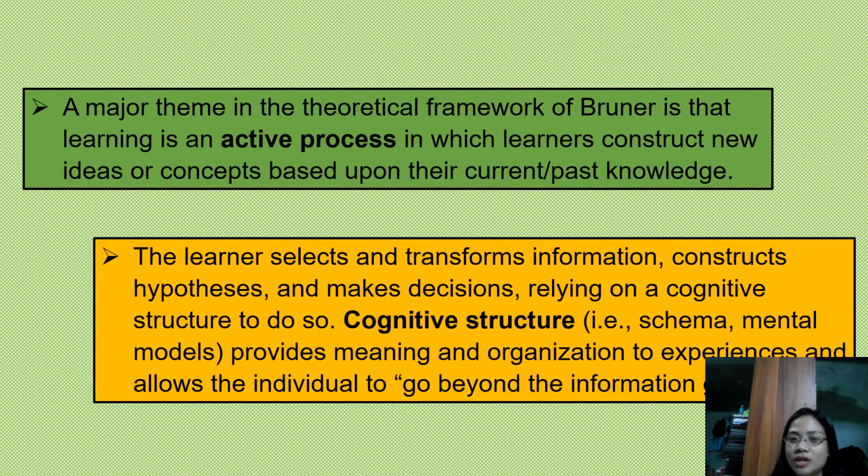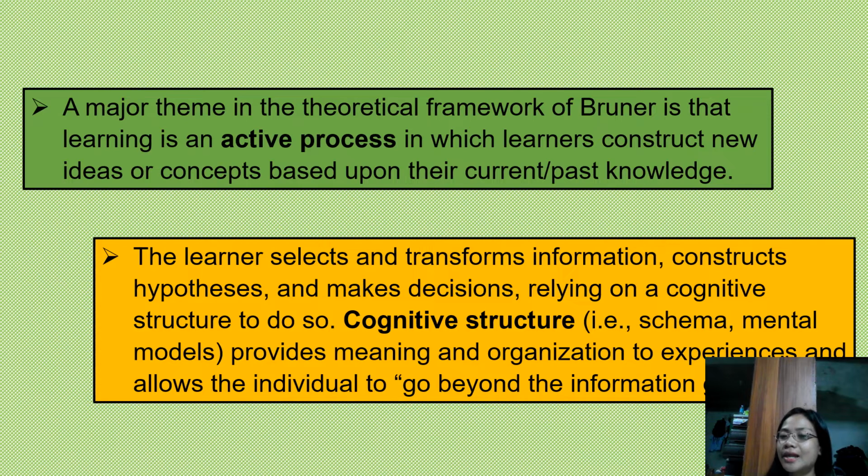A major theme in the theoretical framework of Bruner is that learning is an active process, wherein learners construct new knowledge or ideas based upon their current or past knowledge.